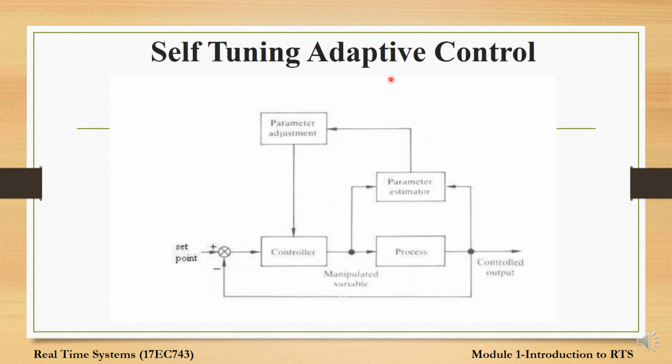Basically, in this self-tuning adaptive control, one procedure is being done: periodically the controller injects a small disturbance to the process and measures the response first. And the response is compared to some desired response, and controller parameters are adjusted to bring the response closer to the desired response. That is self-tuning adaptive control.